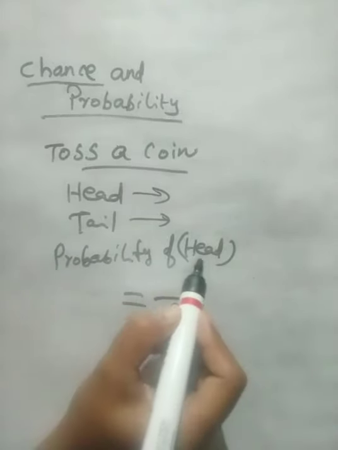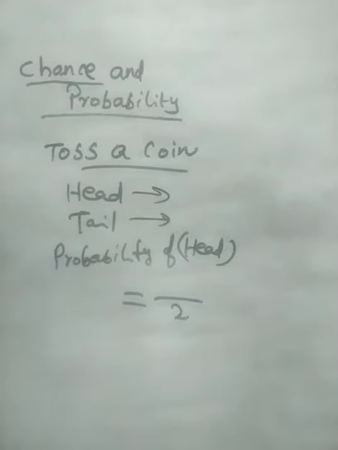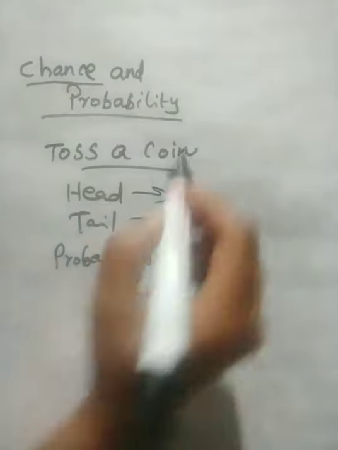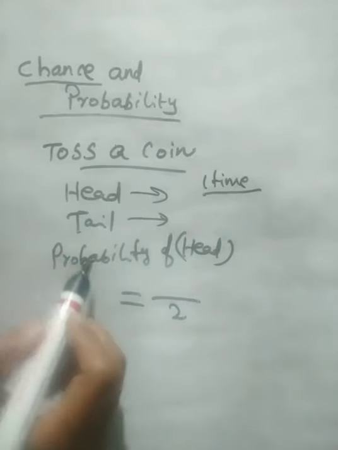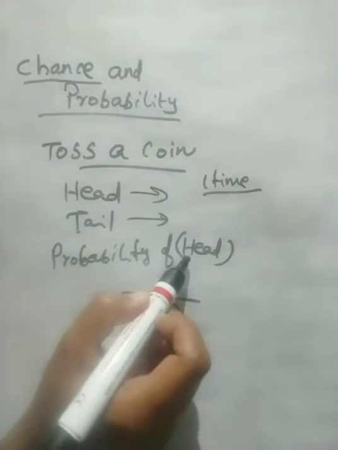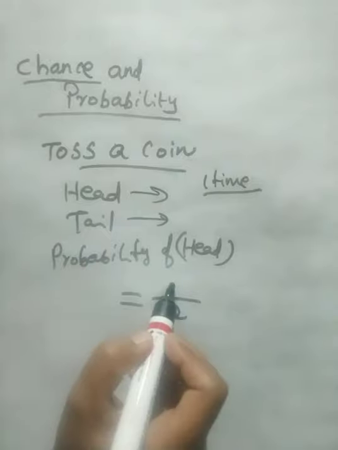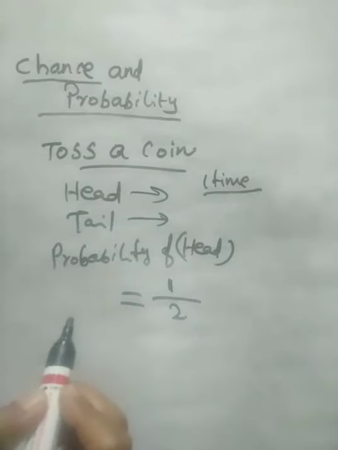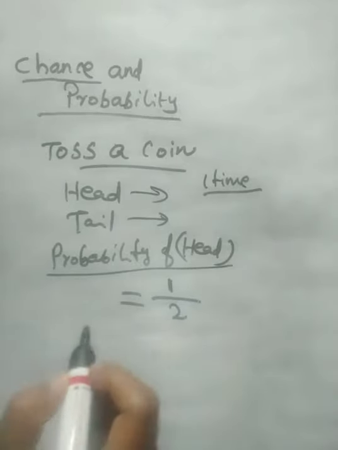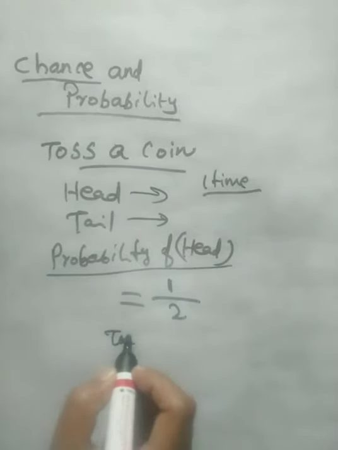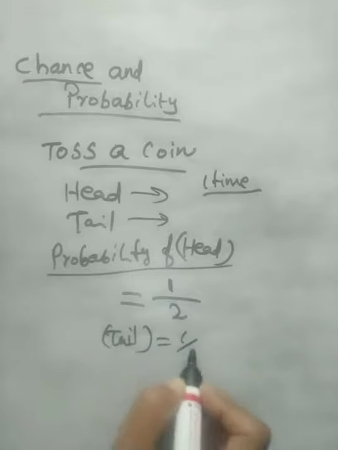Among these, how many times can head come? You are going to throw only one time. So the favorable outcome, how many heads? Only one head. So the probability of head will be half. Also, the probability of tail will be half.